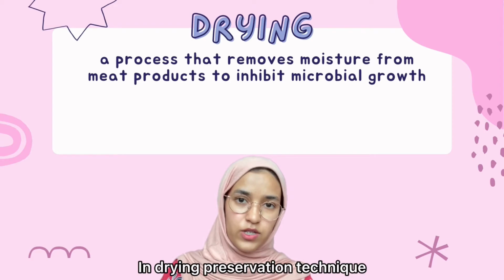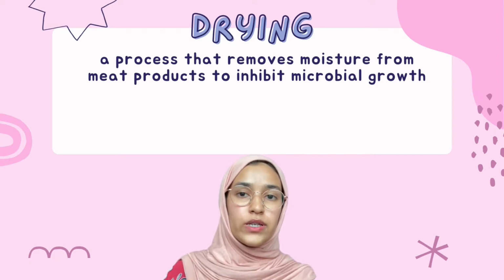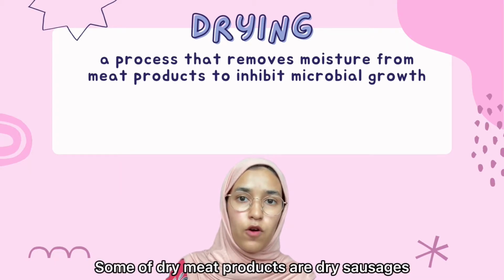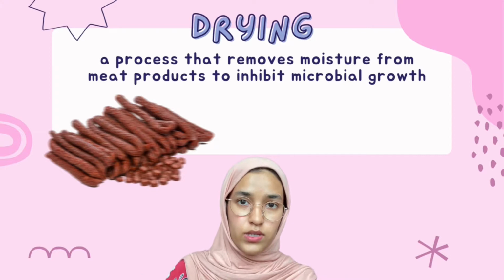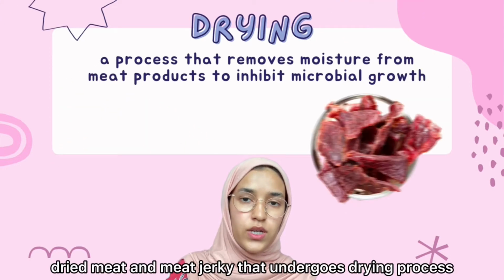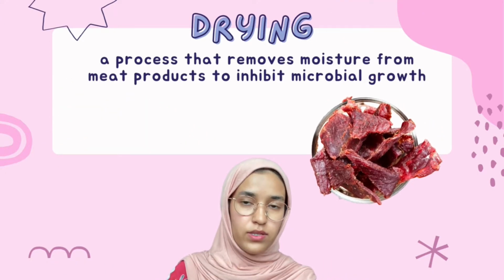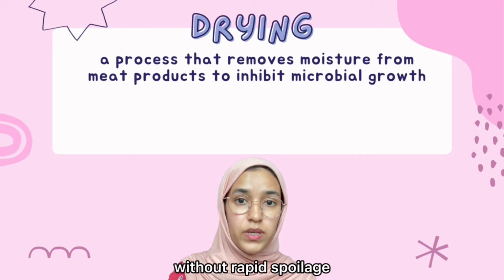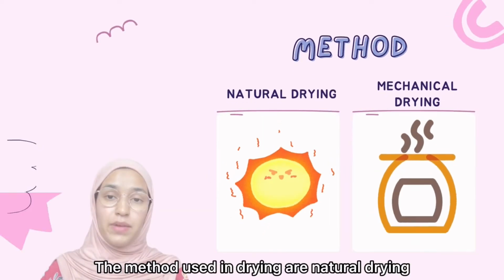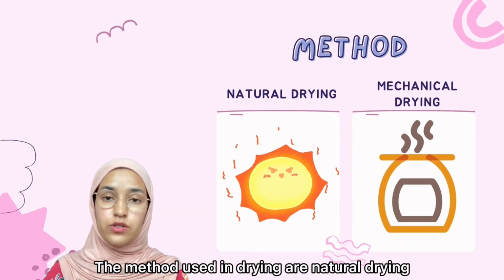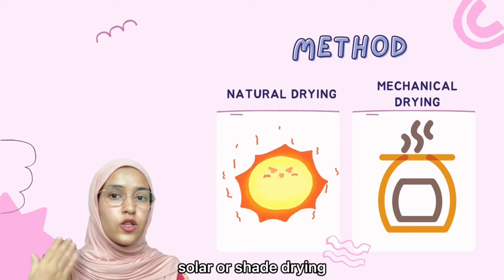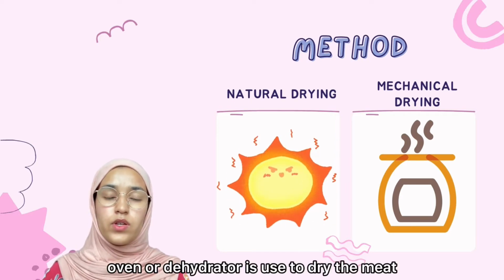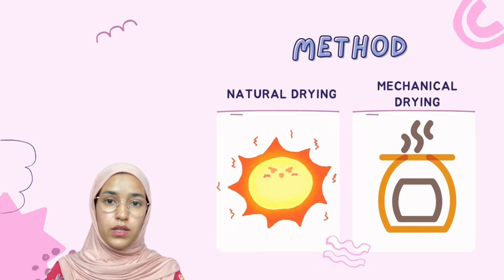In the drying preservation technique, drying removes moisture from the meat product to inhibit microbial growth. Some of the dried meat products are dry sausages, dried meat, and meat jerky that undergo the drying process. This product is capable of being stored at room temperature without rapid spoilage. The methods used in drying are natural drying, which is under the sun, solar, or shade drying. For mechanical drying, an oven or dehydrator is used to dry the meat.